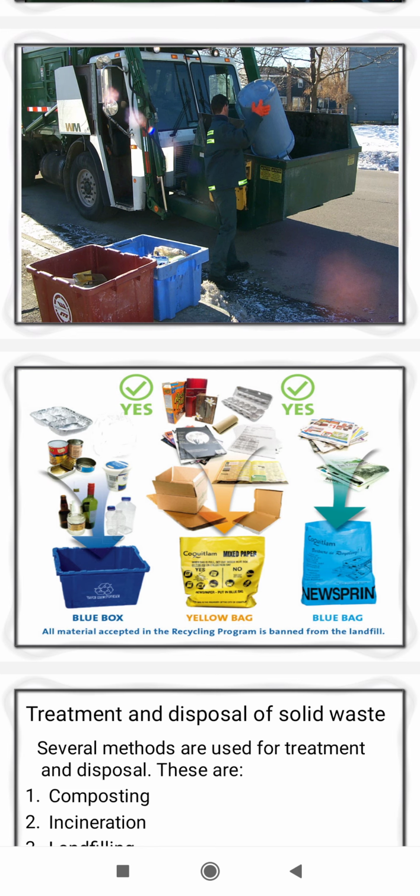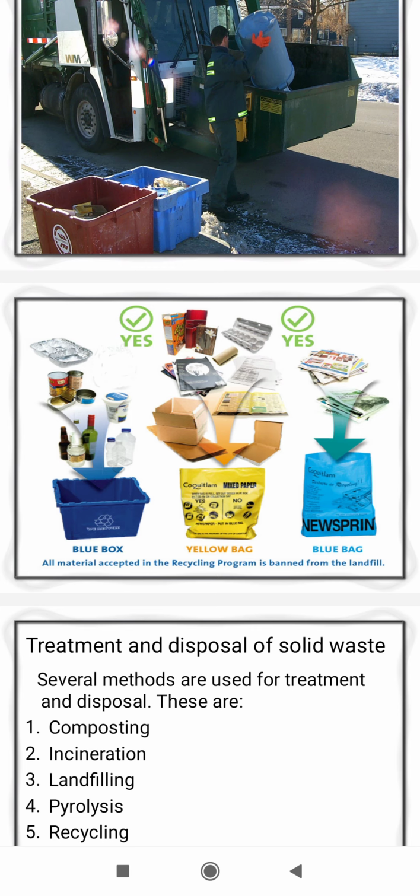Next, you can see the yellow bag, where the cardboard can be recycled and used again, and banned from the landfill. And the last one is a blue bag which contains newspaper. That newspaper you can recycle and ban from the landfill. So these are the various methods that you can use for the collection of waste, and you can recycle that waste and ban it from the landfill.